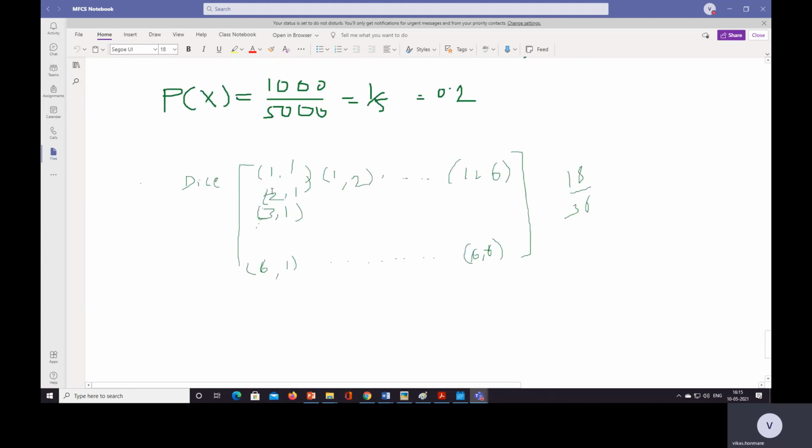So this is the example where we are rolling two dice.